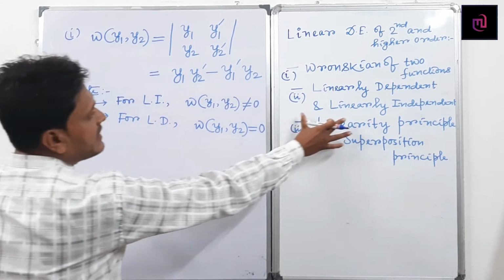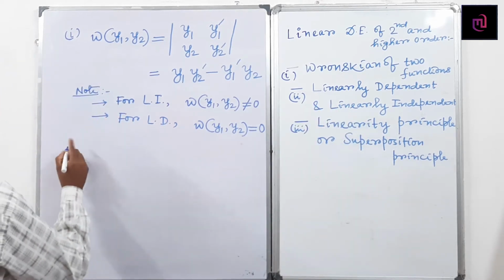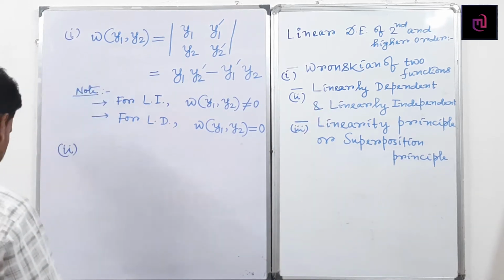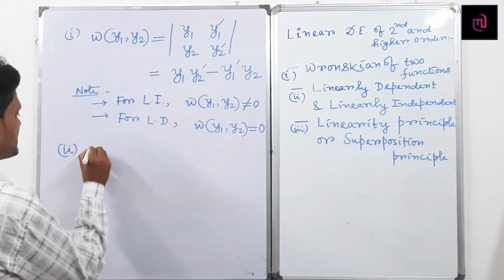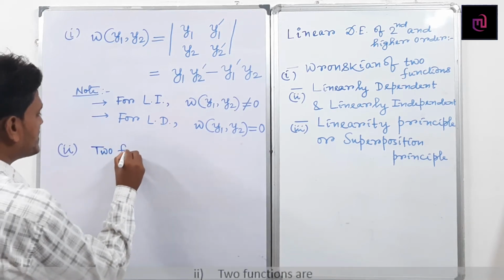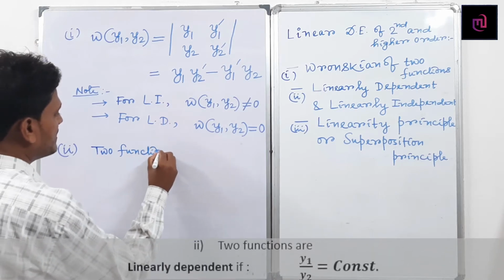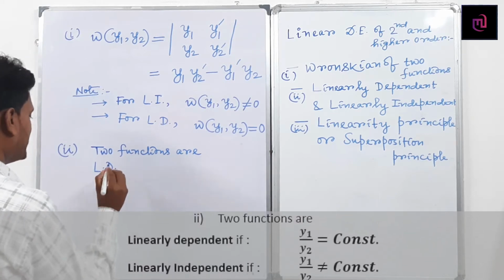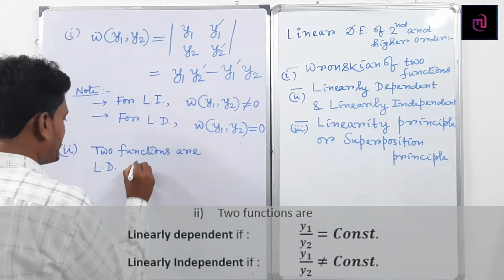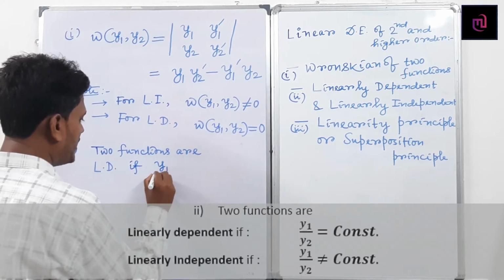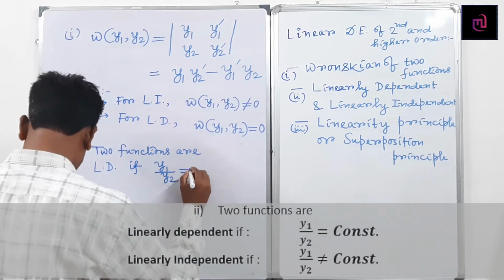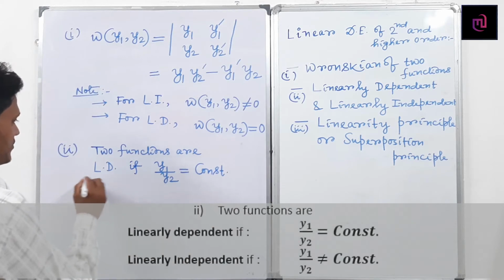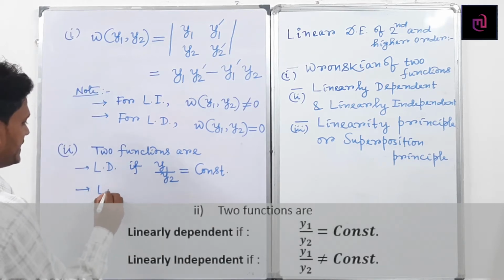Using the direct method, two functions are linearly dependent if y1 by y2 equals a constant.